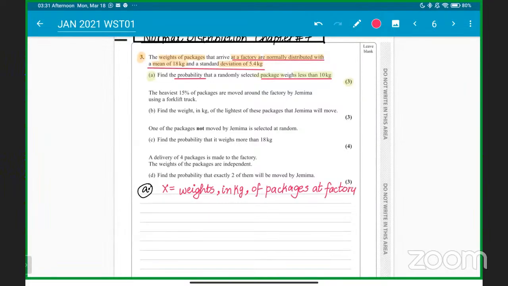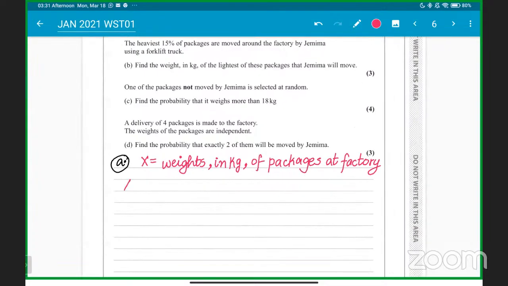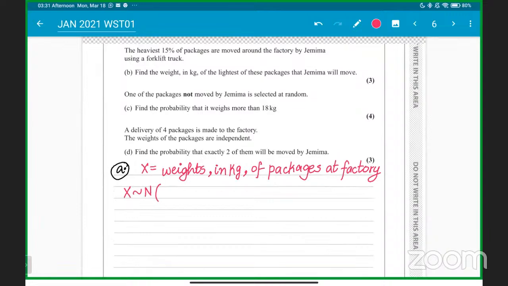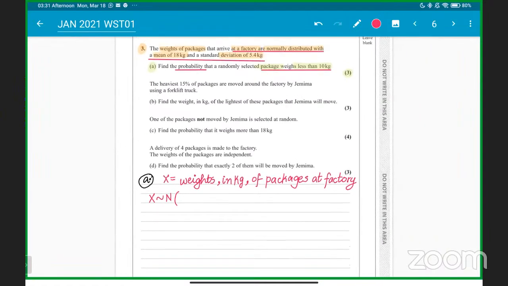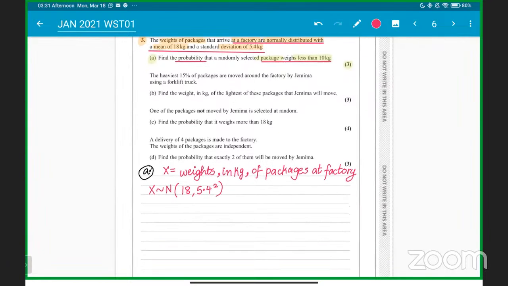And X follows a normal distribution, which is 18 kgs, comma, 5.4 square, mean comma variance. Standard deviation is 5.4 kgs, so the variance will be 5.4 square.